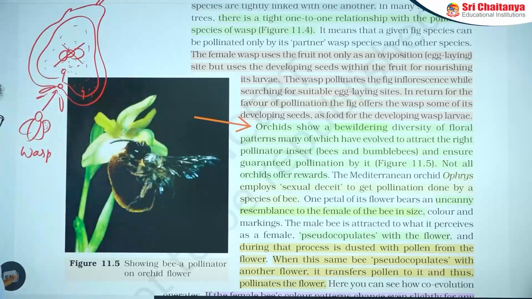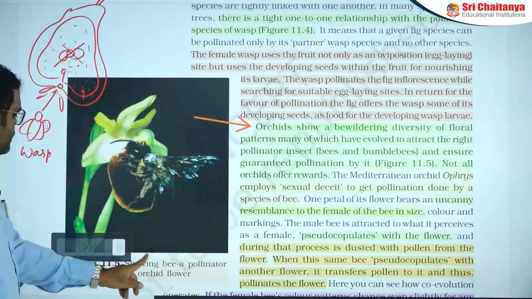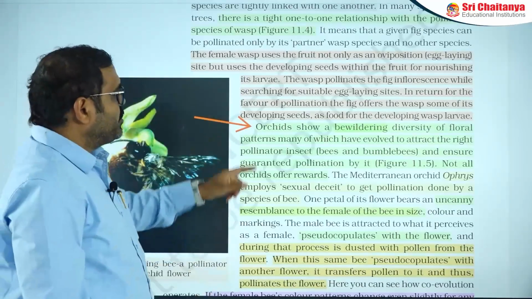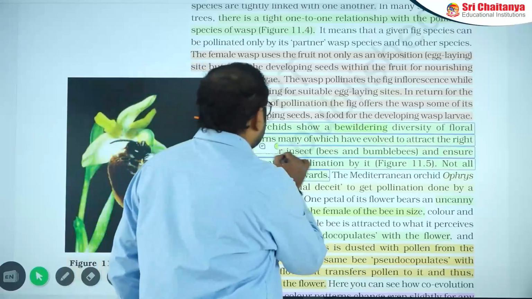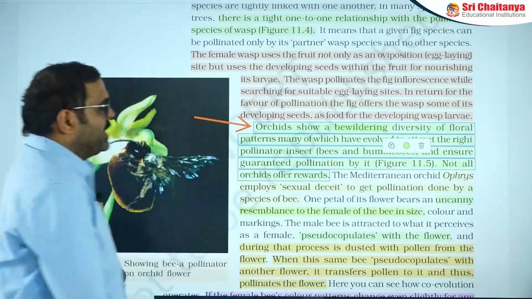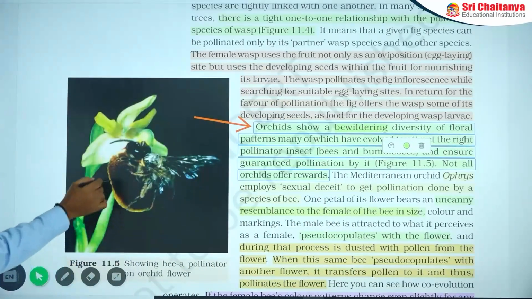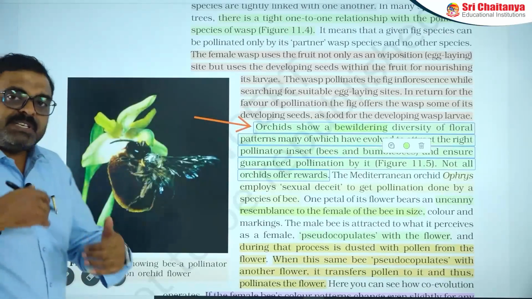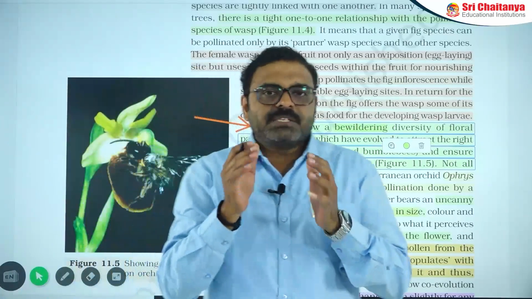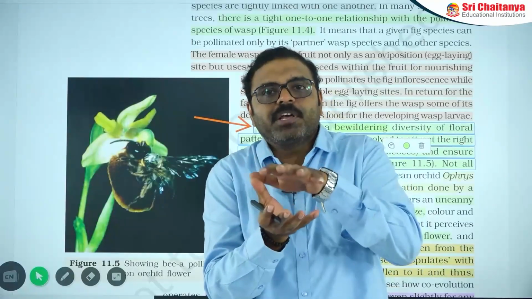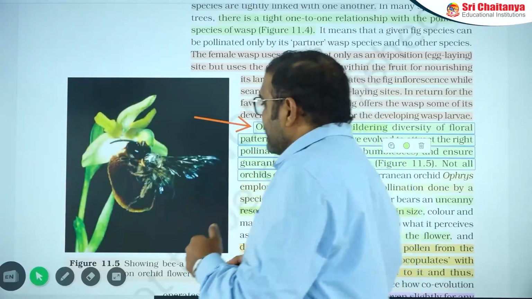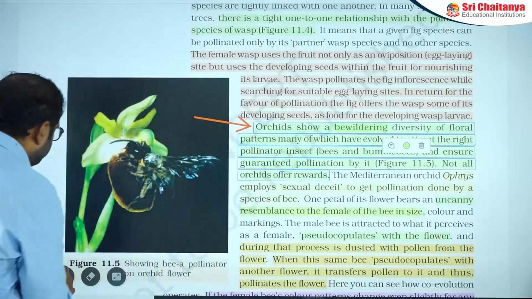Another example is the orchid with the bumblebee. Here, the flower is making a specific modification: its petal turns into a female-like body appearance. That one looks like a female insect.